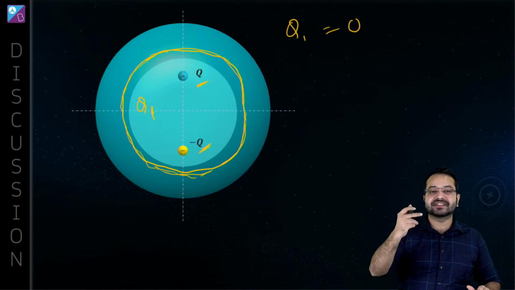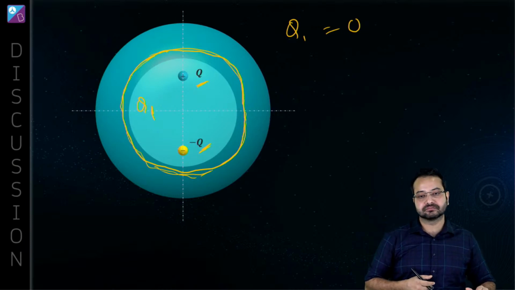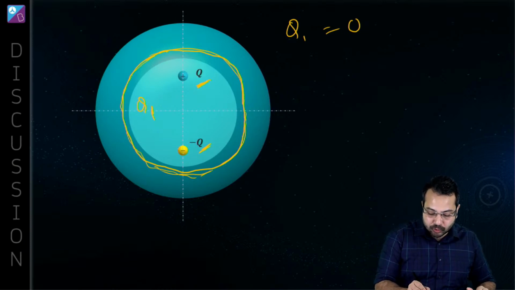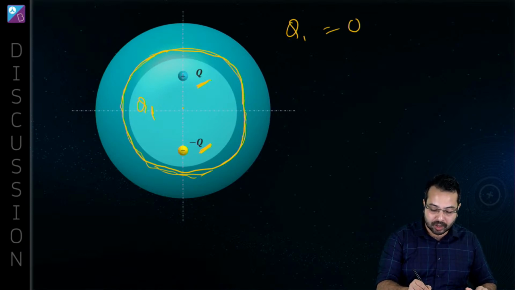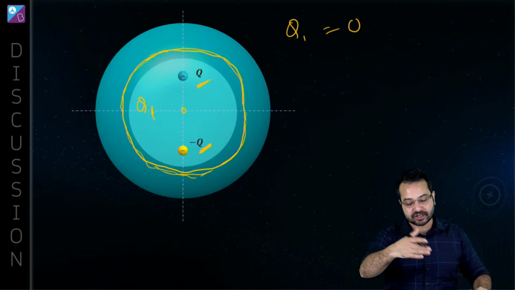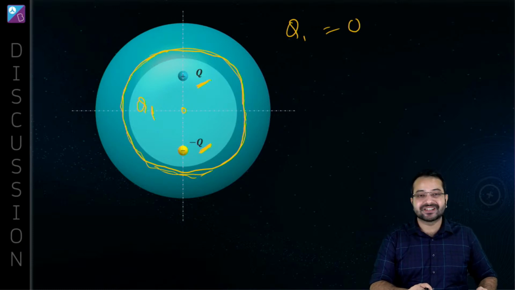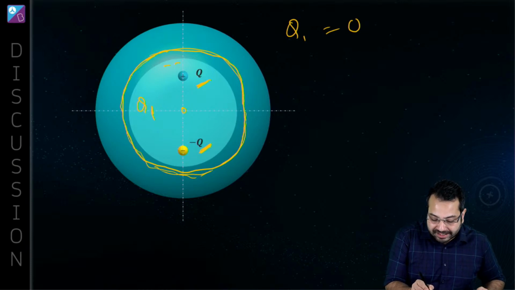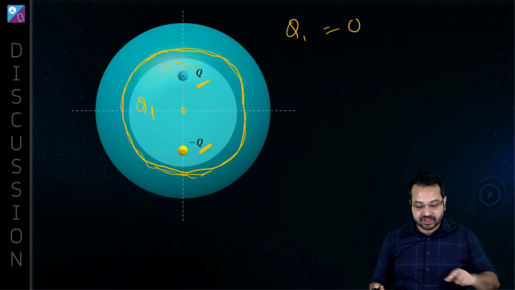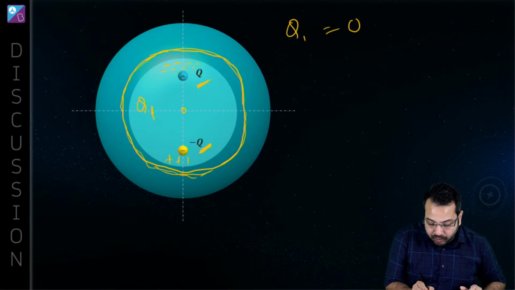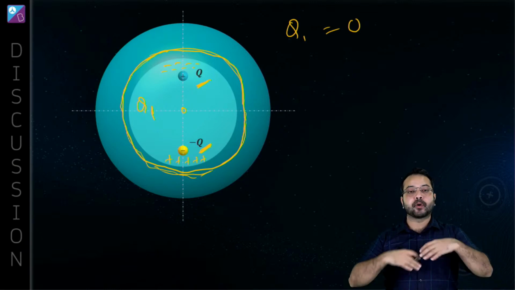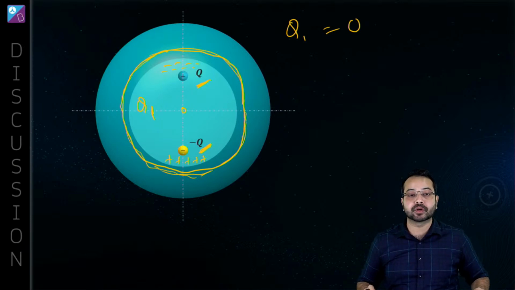But the question is, is the charge density going to be 0? Now notice that the situation is not symmetrical. This q and this minus q are not placed at the center. They are placed near the surface, which means there is going to be some induction. This q, a positive charge, is going to pull the negative charge over here, so the negative charge density is going to be higher there. And this minus q is going to pull the positive charge over here, so the positive charge density is going to be higher here.